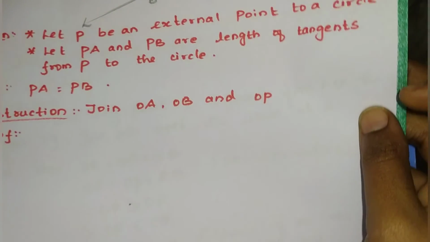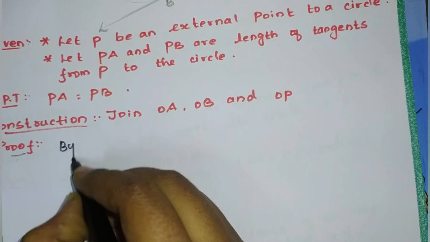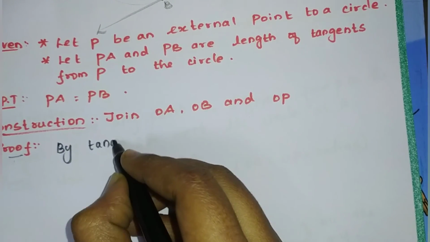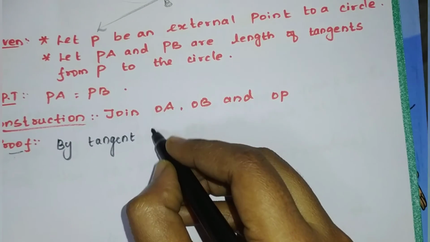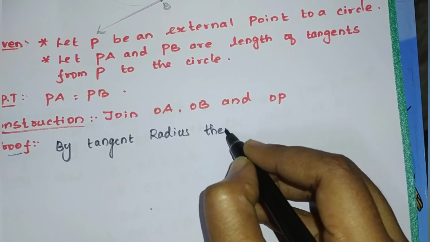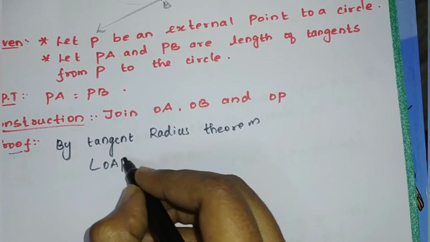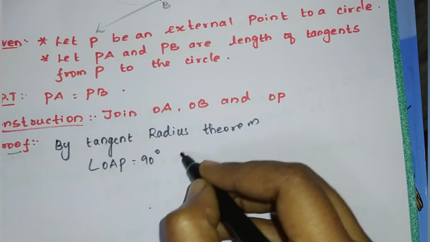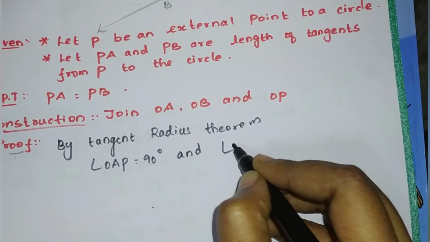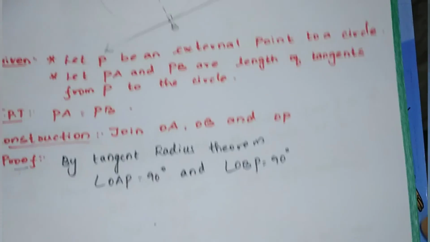That only I am going to write first in the proof. By the tangent radius theorem, we can tell that angle OAP is equal to 90 degrees and angle OBP is equal to 90 degrees. Clear?